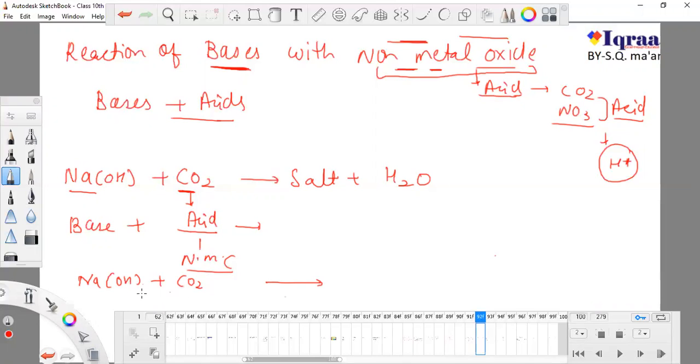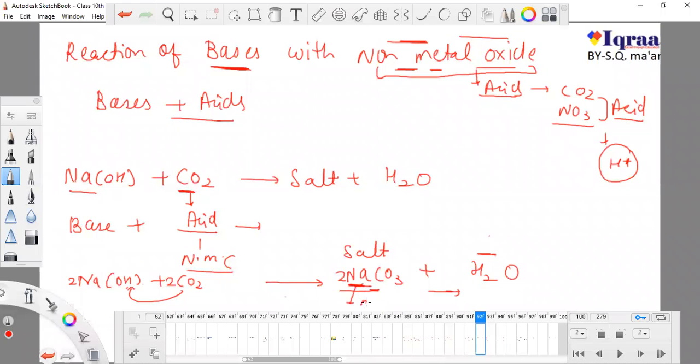The carbon dioxide will take the place of OH, and it will form sodium carbonate plus H2O. This is completely balanced. So it will form sodium carbonate, again a salt, and a water molecule. Okay, now why is this a salt?